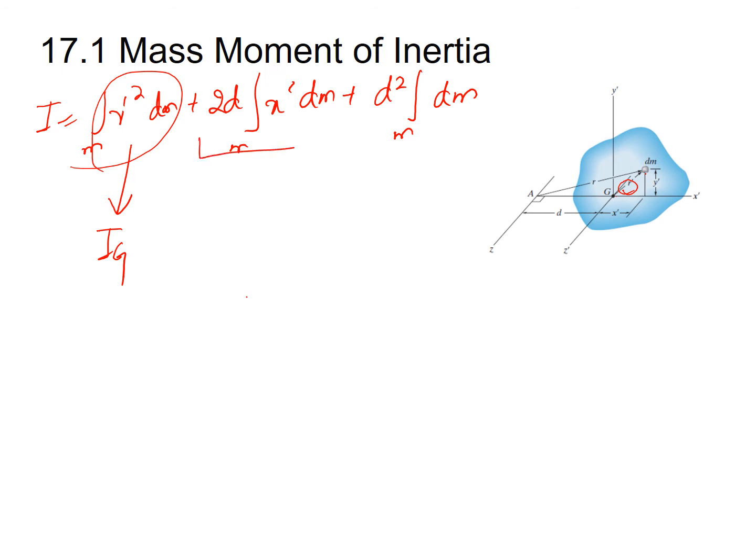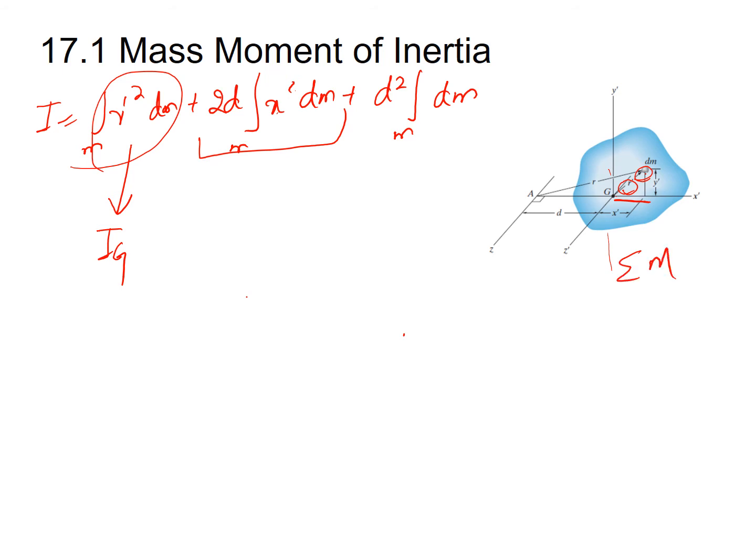Similarly, in the second term, what is the integral of x prime dm? x prime is the distance of this particle from the z-axis, and as the z-axis is passing through the body mass center, the summation of the moments of each and every particle of this rigid body about the centroidal axis will be 0.